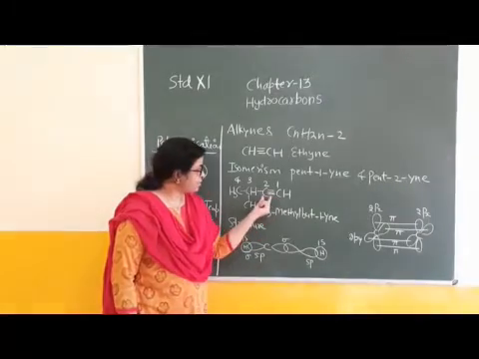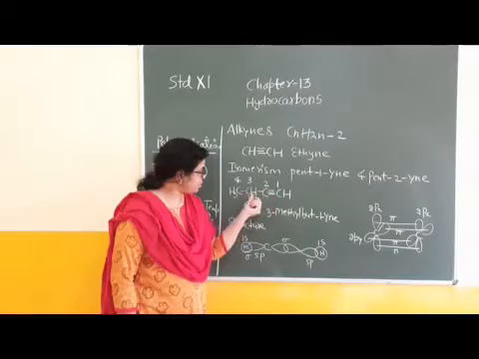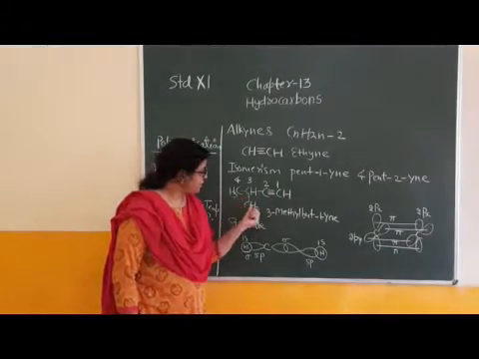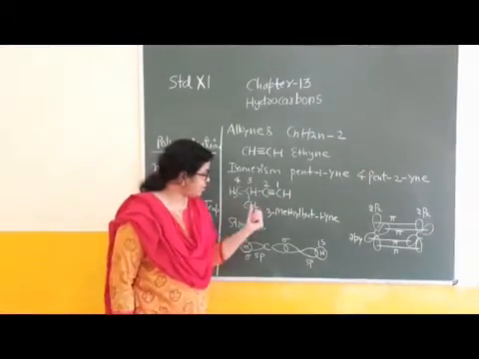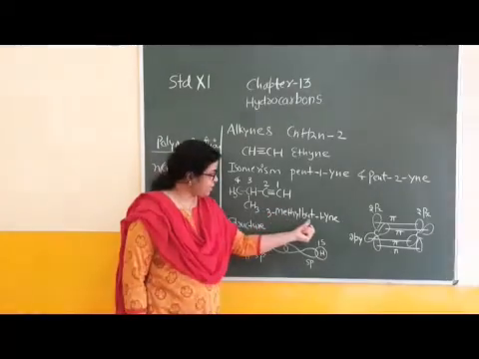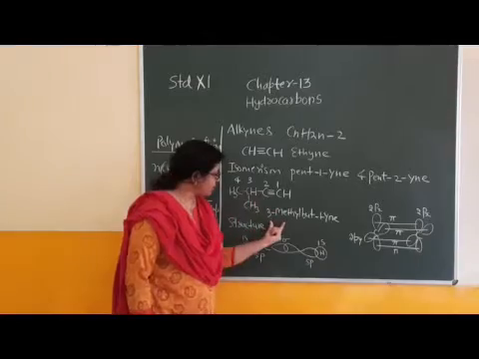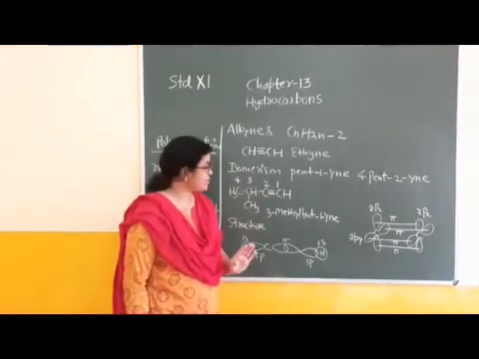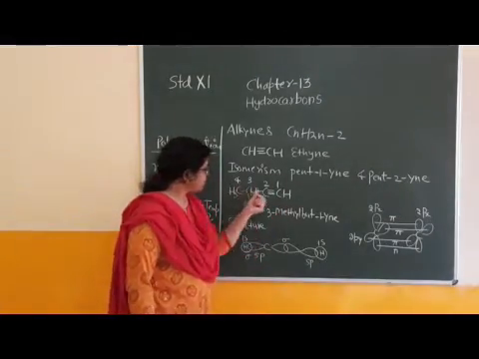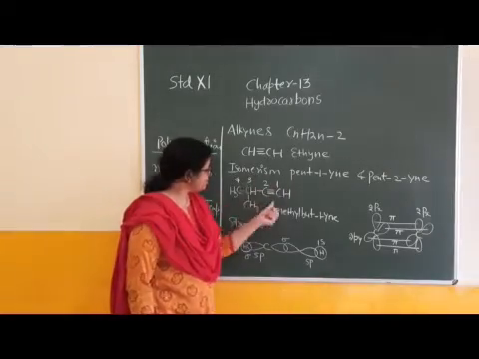At the first carbon, triple bond, 1, 2, 3, 4. At the third carbon, a methyl group is present. Its IUPAC name is 3-methylbutyne. At the first carbon, unsaturation; third carbon, methyl group. Okay children? The formula is the same. Pentyne is C5.